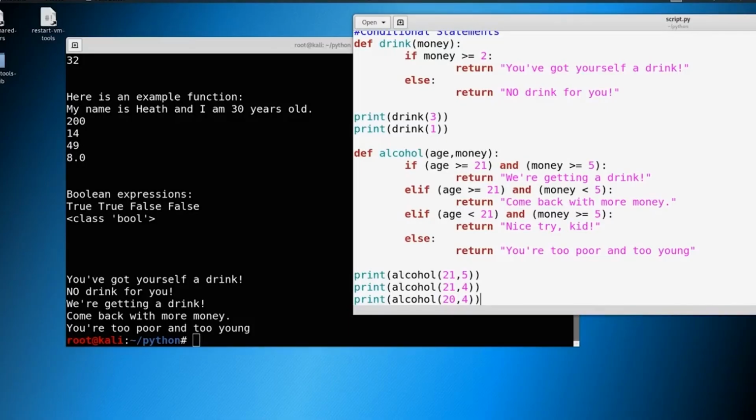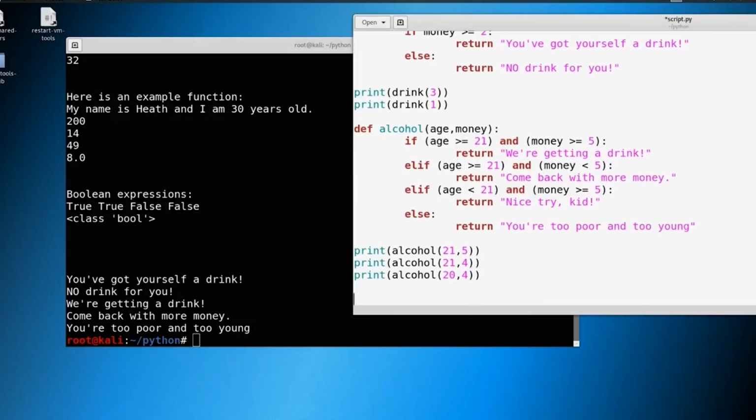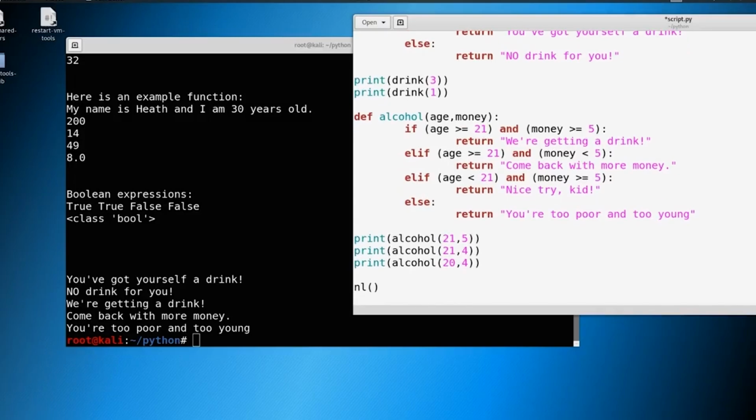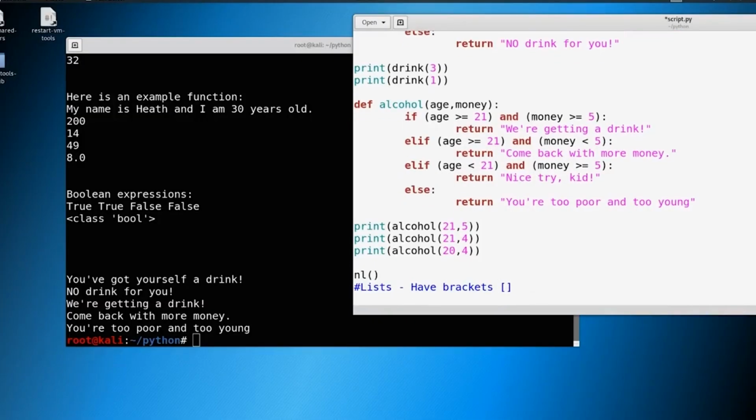The best way to think of a list is to think that it lives in between brackets. You're going to see other things later on that look like a list, but it's not really a list because of how it's defined. How we're going to define lists is that they live in brackets. Just like a string might have quotes around it, a list is going to have these brackets around it. So let's make a new line, and let's just do something along the lines of lists, and we could just say something like have brackets, like this. Okay. So let's go ahead and make a list, and then we can go from there.